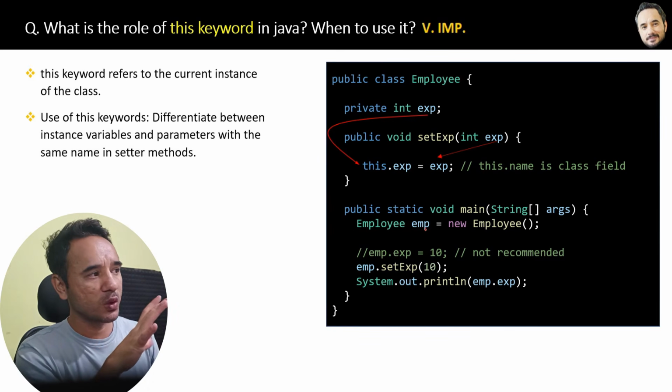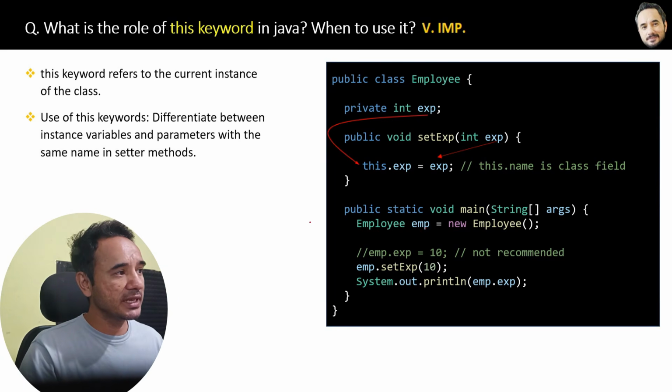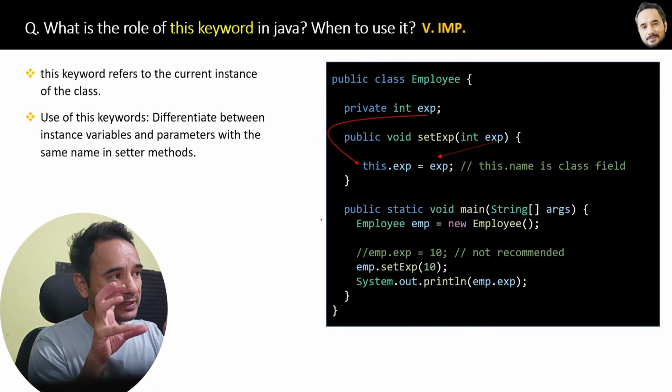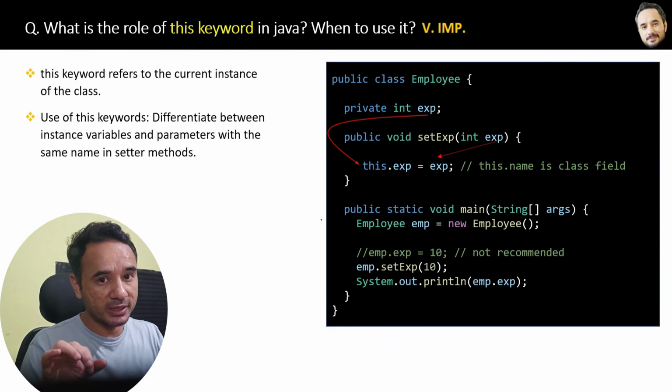And here is the use of this keyword. This keyword differentiates between instance class field variables and the parameter which is received from the main method.